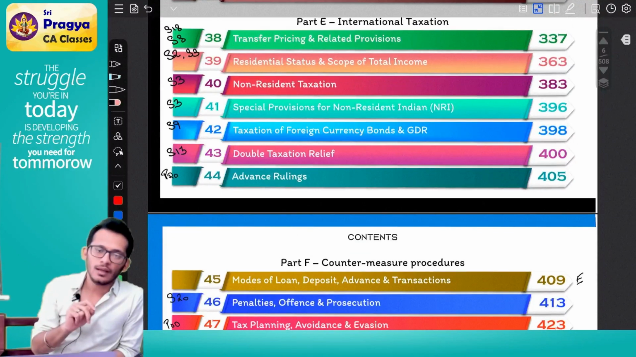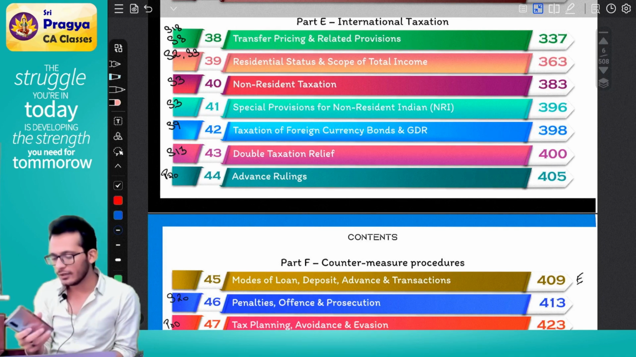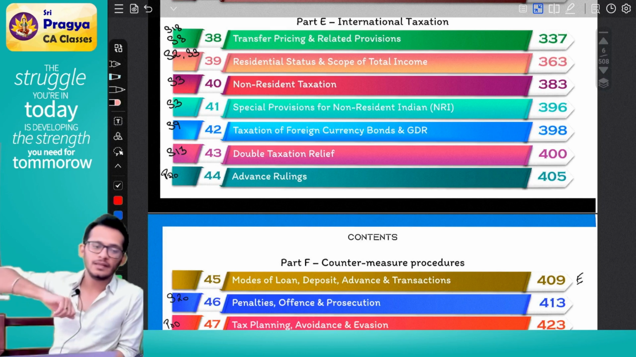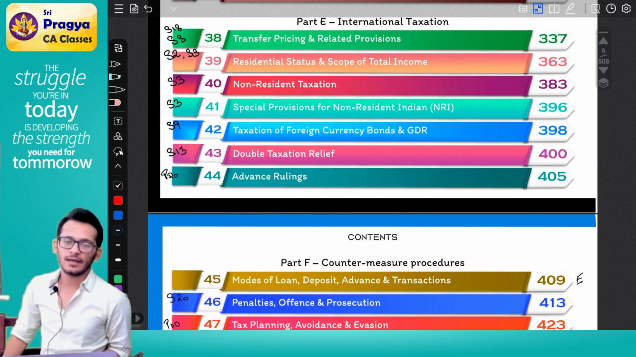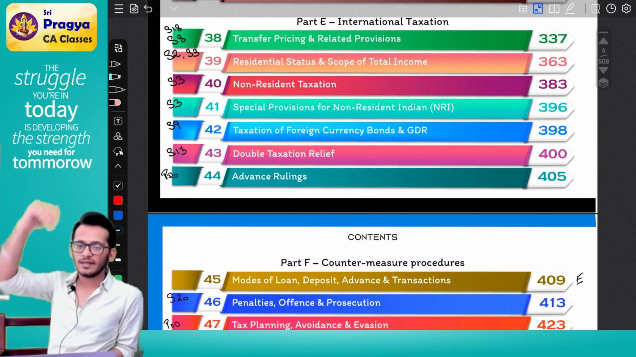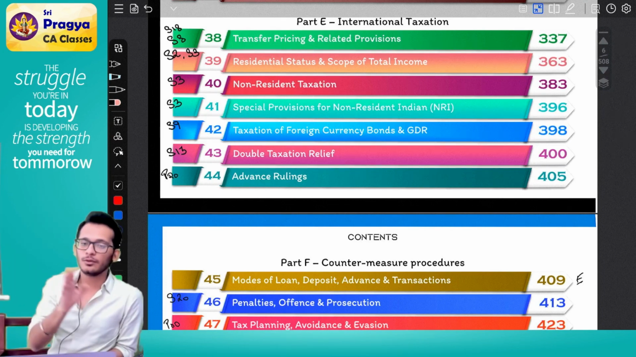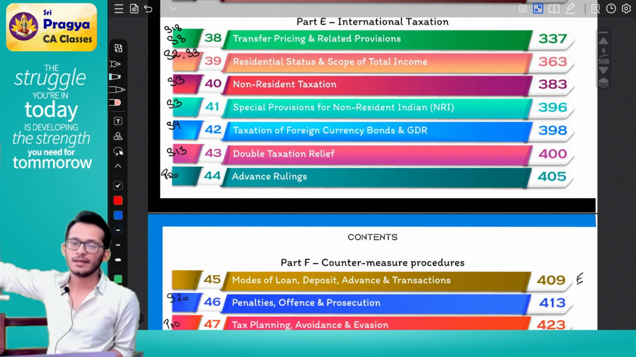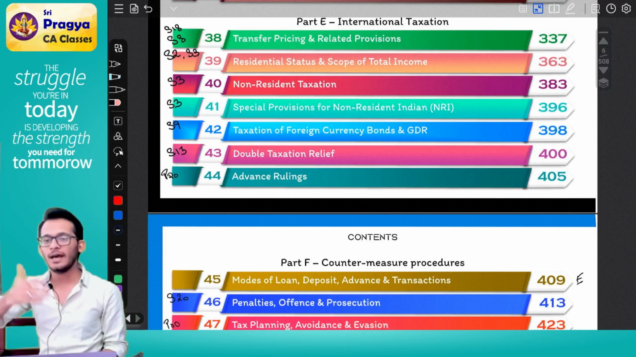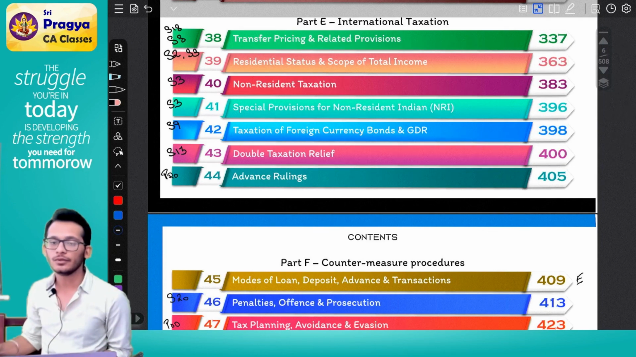What is advance ruling, Rahul? Before even something happens, I don't even know what will happen in this scenario, but I want to be safe. Tomorrow I do this transaction and the assessing officer comes and says you have done a wrong transaction. Before I do the transaction, I will enter into something called advance ruling, where I go to an authority and say, sir, I'm planning to do this transaction. You tell me what you think is right.